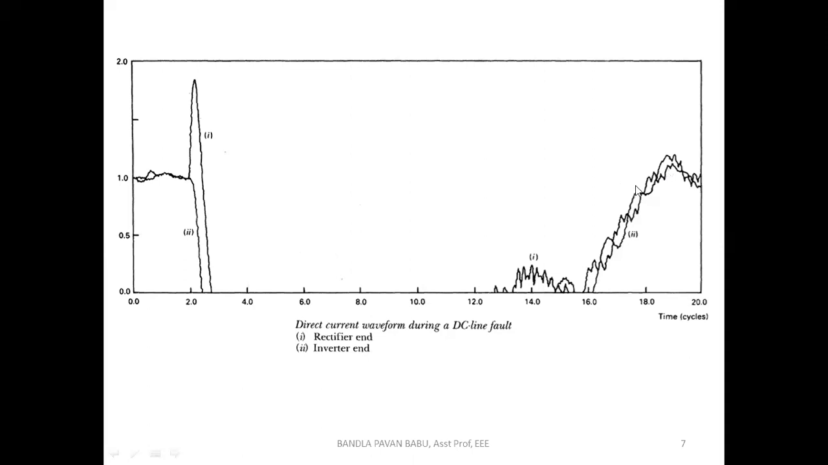Here you can see, if for a short period of time any fault occurs, the two positions, rectifier end and inverter end, show the changes in the currents. Because it is traveling a long distance, the main application of HVDC itself is long distance bulk power transmission. So these are the changes in the system parameters, that is, the current parameters.